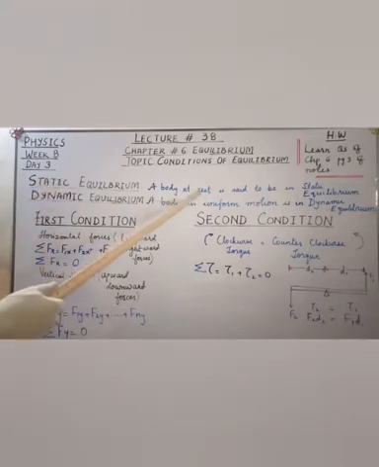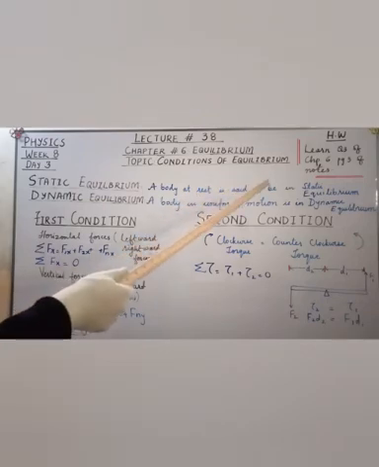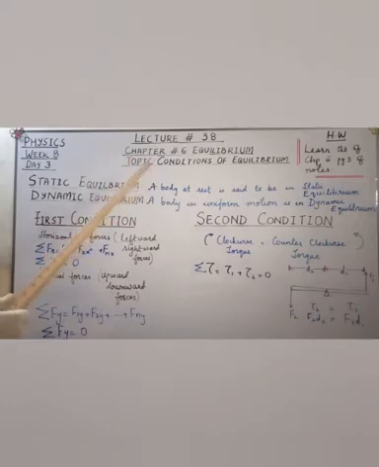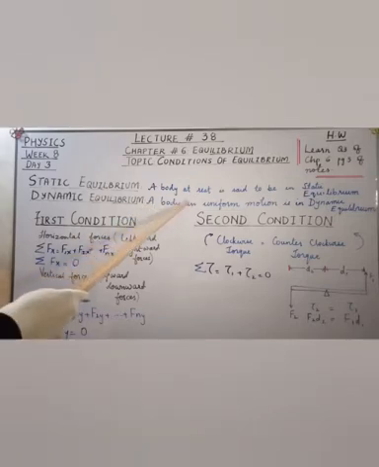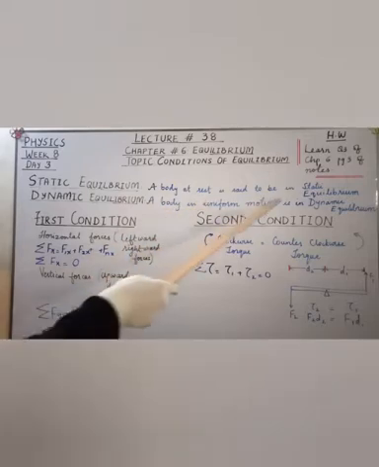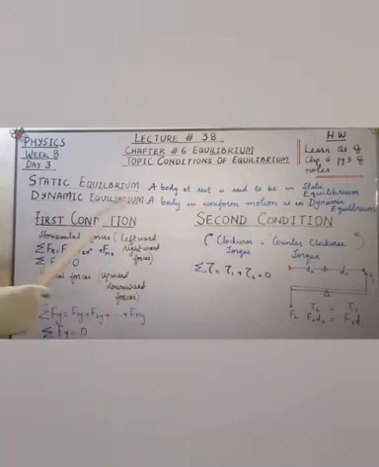The body at rest is said to be in static equilibrium when all the forces acting on the body are zero and the body remains at rest position. Then this type of equilibrium is called static equilibrium. And when the body is in motion, whether it's moving in a straight line or rotating with a uniform speed, then the body is said to be in the state of dynamic equilibrium.